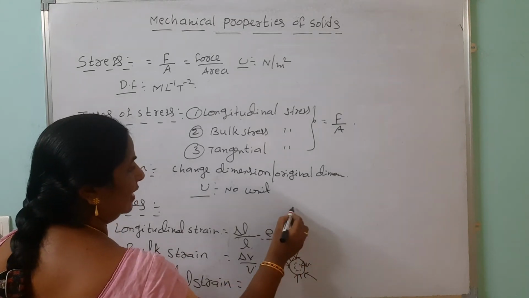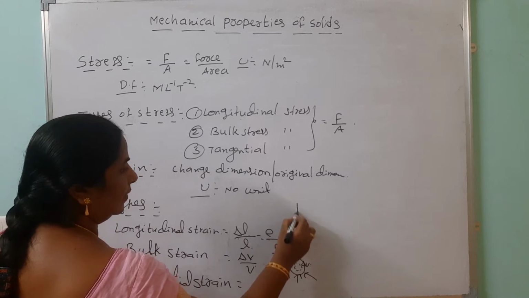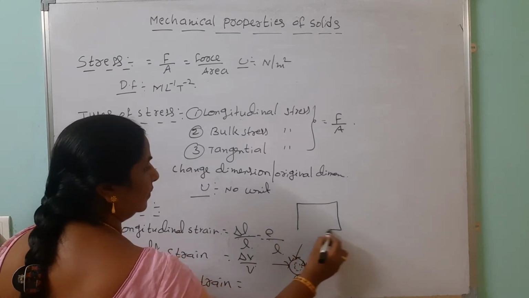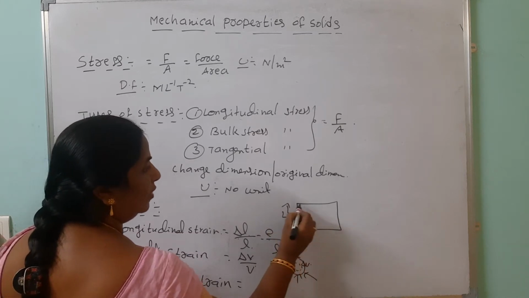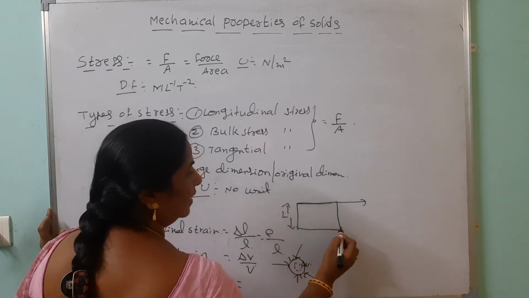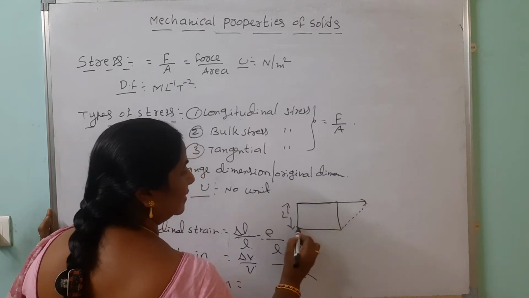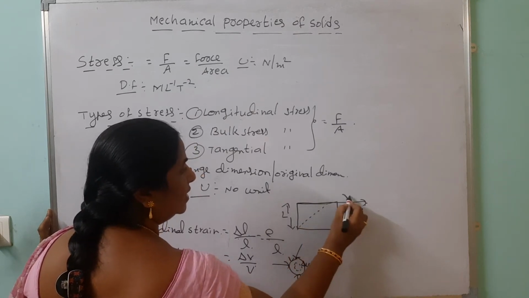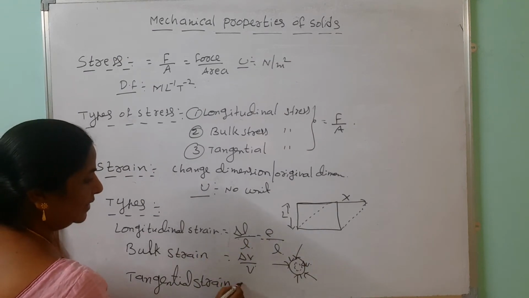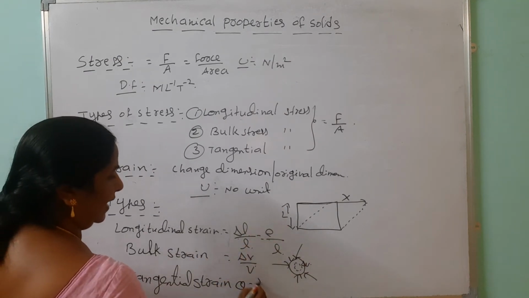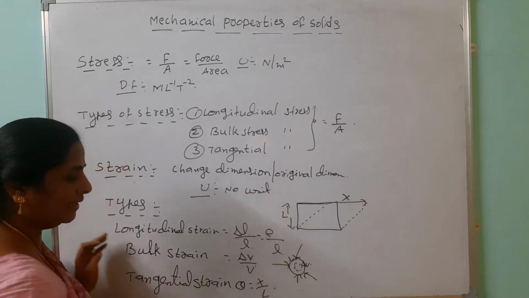Actually, for tangential strain, look here, we are taking one body. The distance between two layers is L. But when you apply the tangential force, this layer is displacing like this. This is also displacing. How much is it displaced? X distance. Here tangential strain is represented by theta equals X by L. This is the tangential stress.